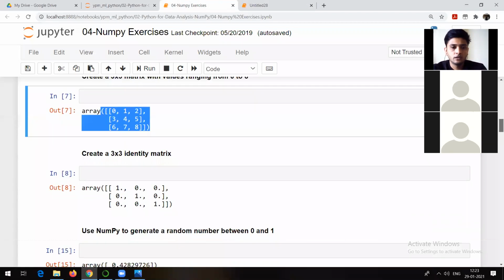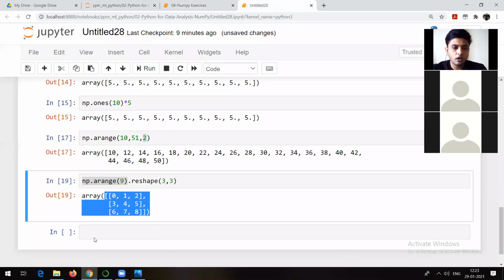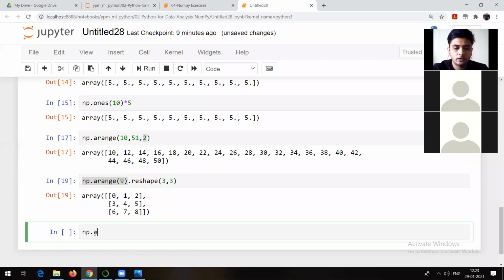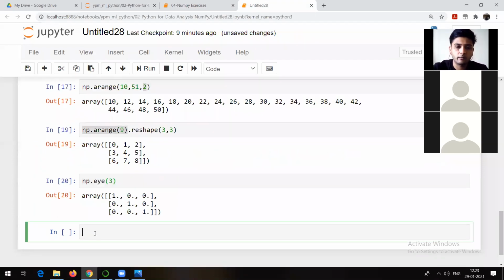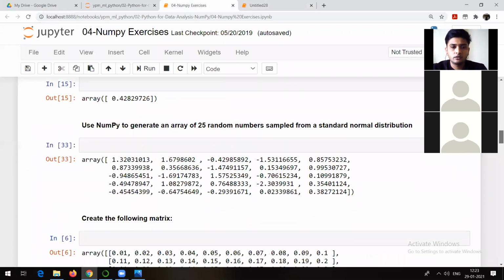Next one. Identity matrix, you know, right? Create an identity matrix like this. So the command is what? np.eye. So this is nothing but np.eye. You got the identity matrix. Okay, let's try to move and take these questions.